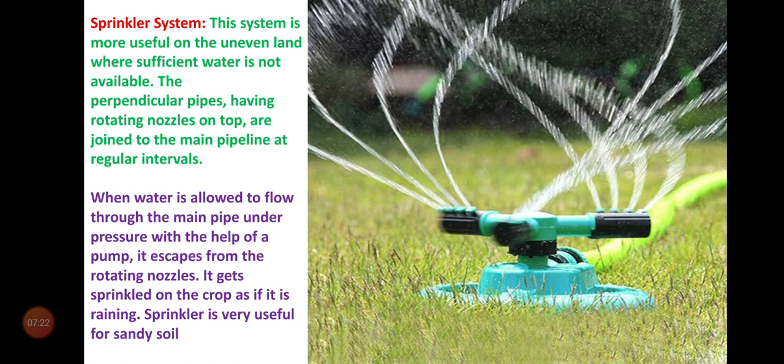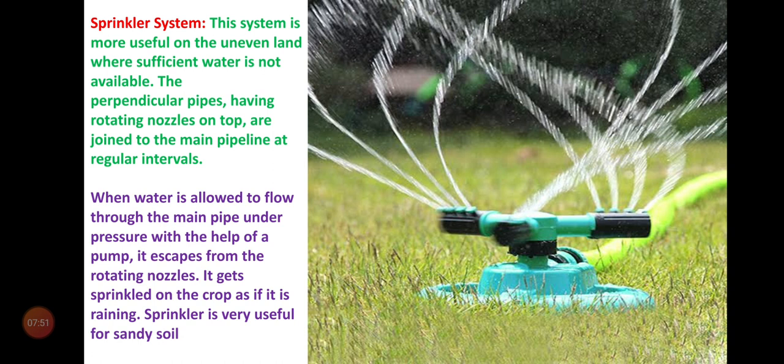The perpendicular pipes having rotating nozzles on top are joined to the main pipeline at regular intervals. This nozzle rotates.